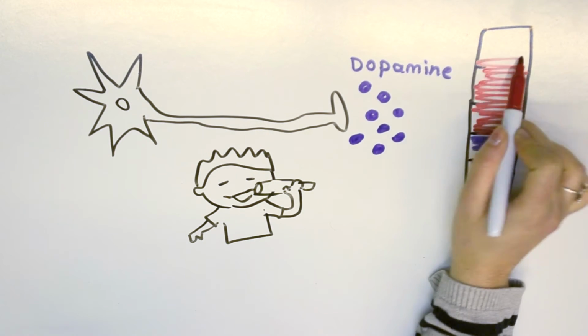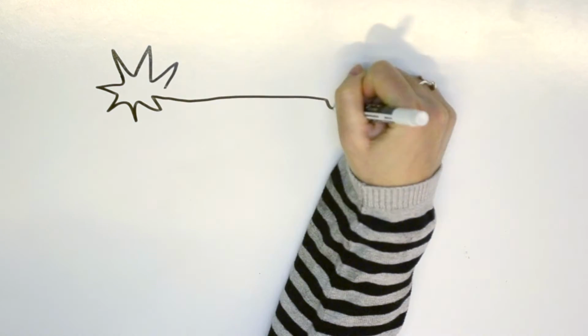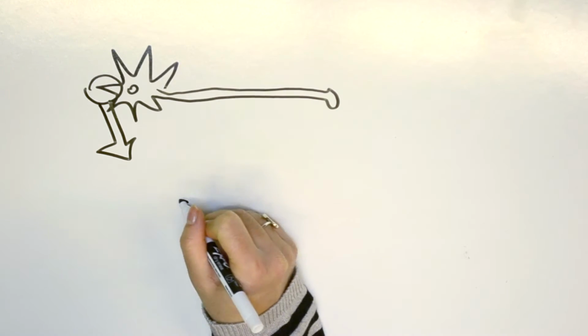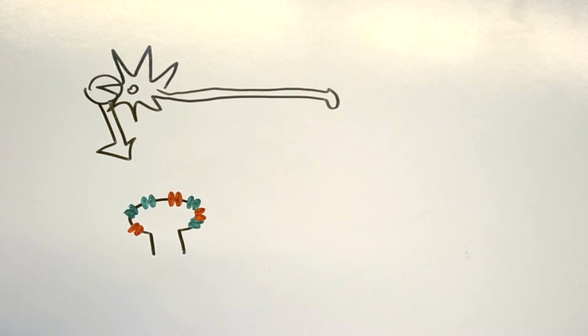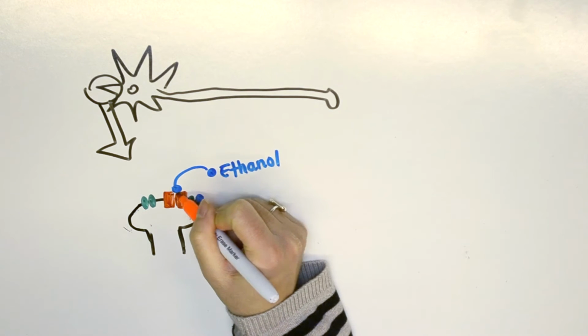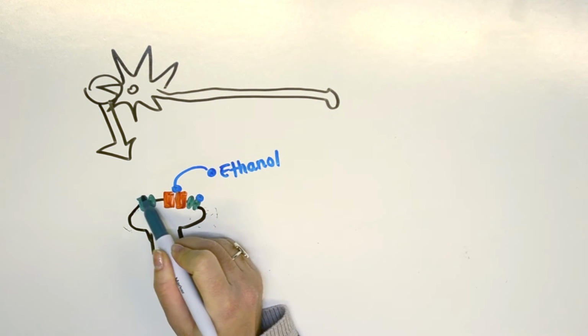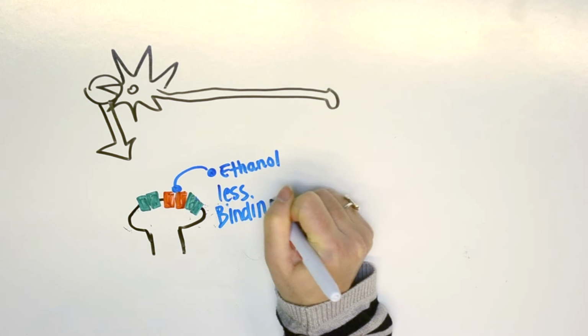Long-term use of drugs, such as alcohol, can cause a constant excess amount of dopamine released from neurons. In order to restore balance, the brain tries to lower the amount of dopamine in the brain in various ways. Since drugs exert their effects in the brain by binding to certain receptors, the brain can lower the effects of a drug by reducing the number of these receptors or by changing their structure so that drugs cannot bind as strongly. Both of these methods lead to lower responsiveness in the brain's reward circuitry.